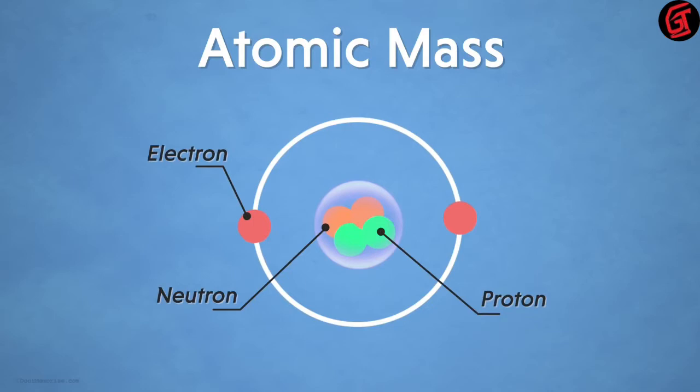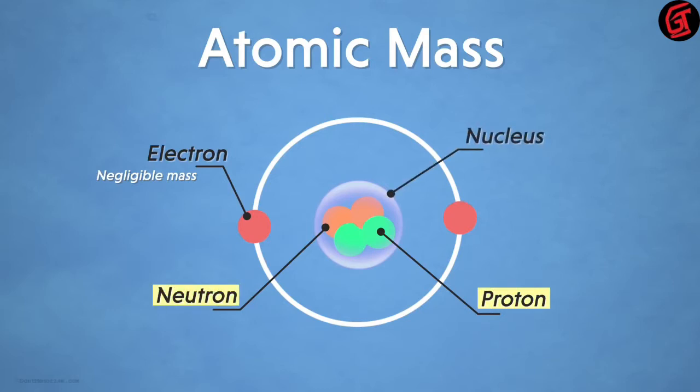But we know that among all the subatomic particles, electrons have negligible mass. That is, they are considered to be almost weightless. So what are we left with? Yes, we have both protons and neutrons in the nucleus, and these two do have some amount of mass. Now tell me one thing, which among these two particles should be considered?